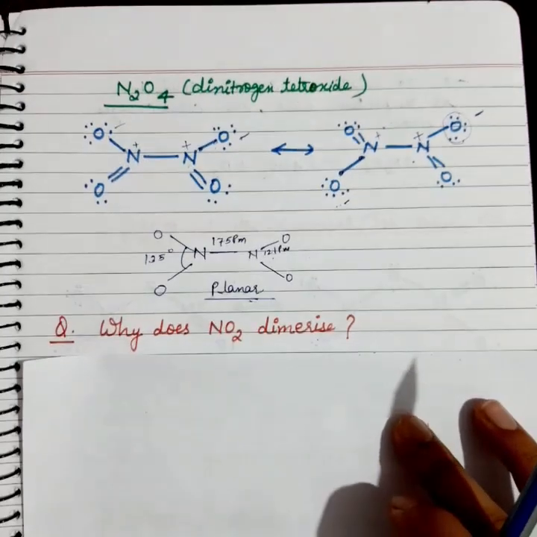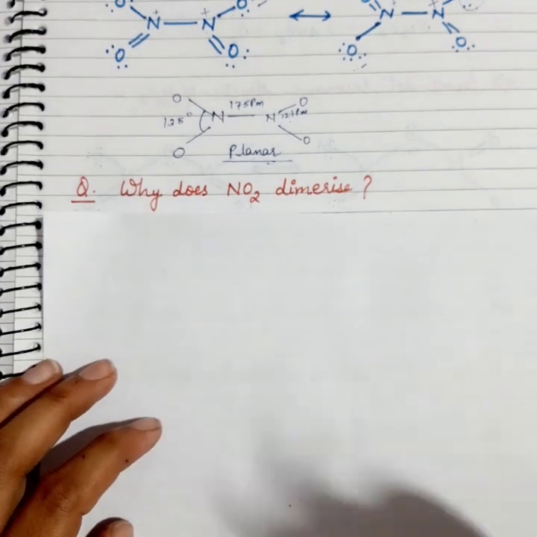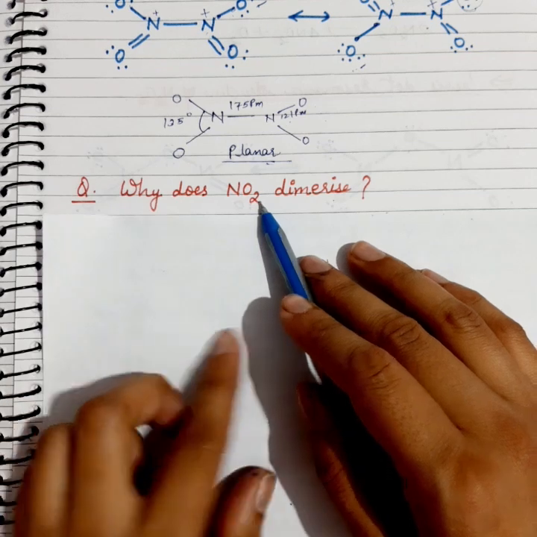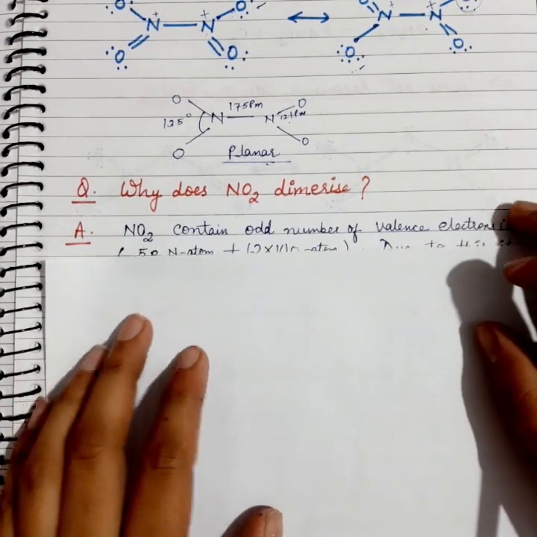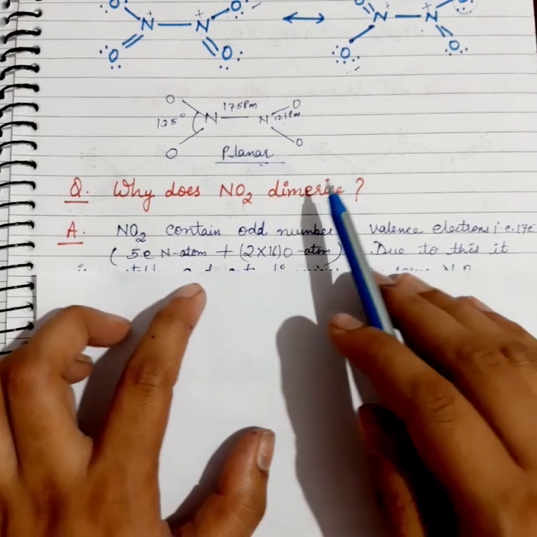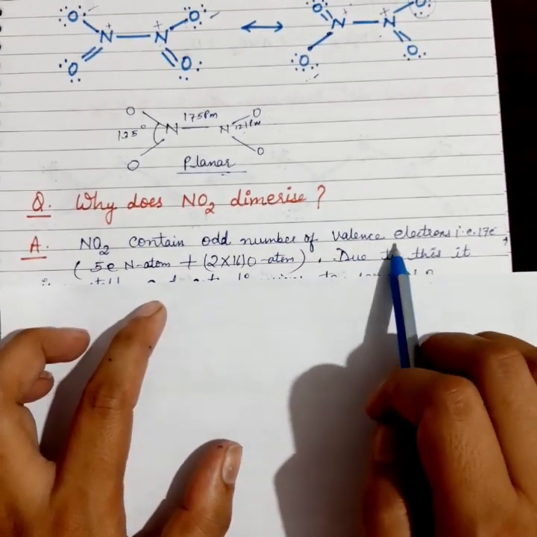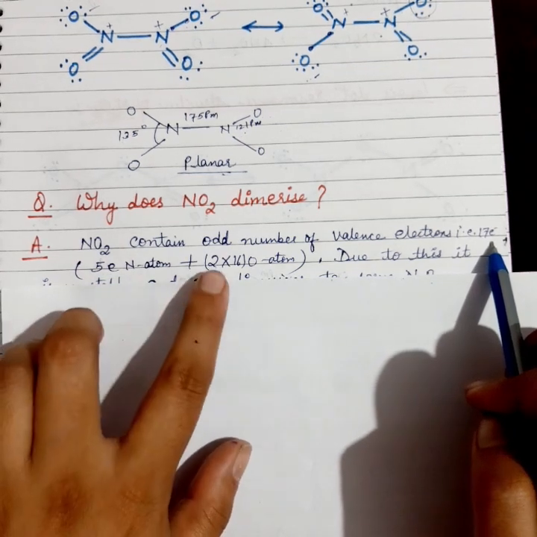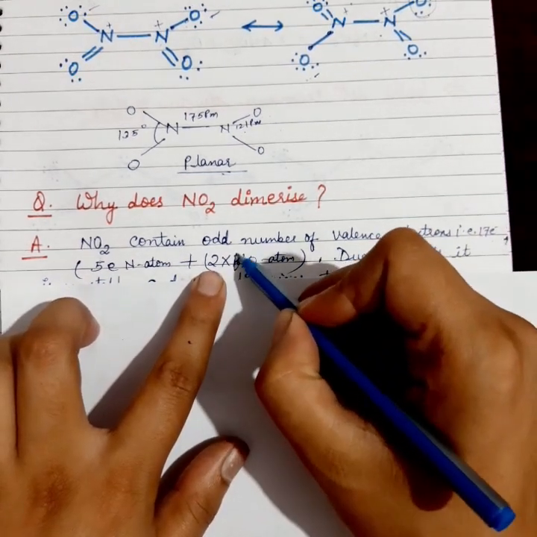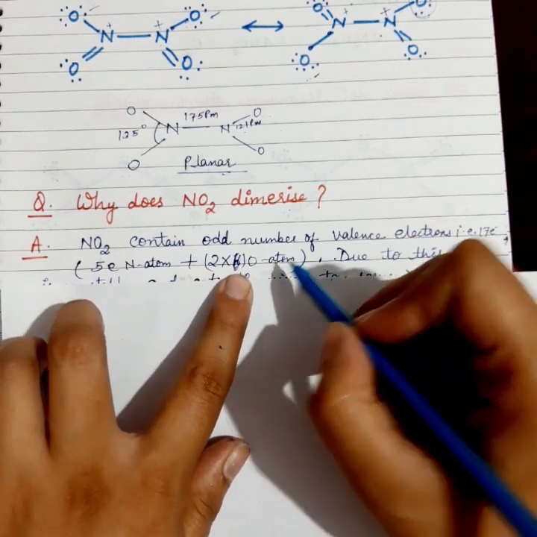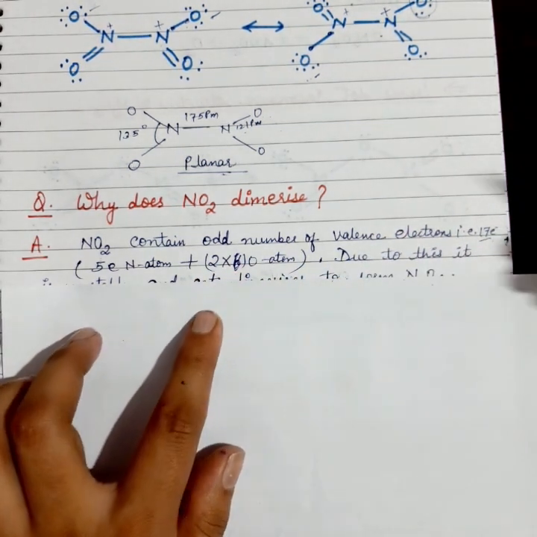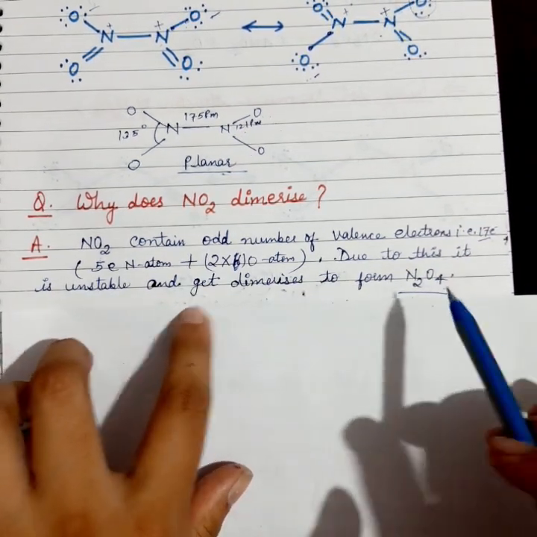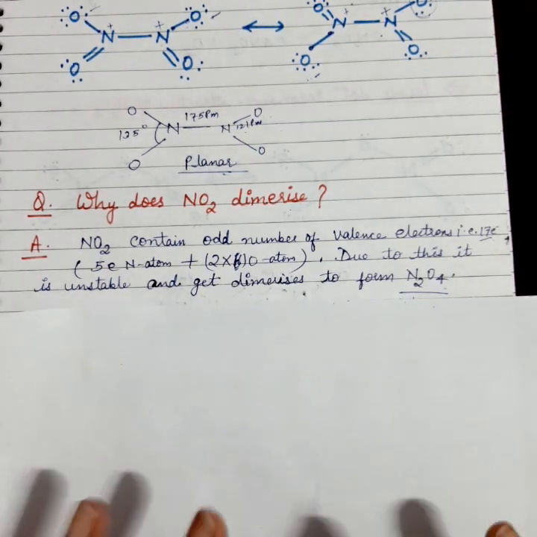Now come to the question, why does NO2 dimerize? The question is, why does NO2 dimerize or form a dimer which is N2O4? So NO2 contains, as we have already discussed, an odd number of valency electrons, that is, the total number of electrons is 17, 5 electrons from nitrogen and 6 from each oxygen. So 2 into 6, it will get 12. So total number of electrons is 17. Due to this, it is unstable and dimerizes to N2O4 क्योंकि it has a free electron on nitrogen.